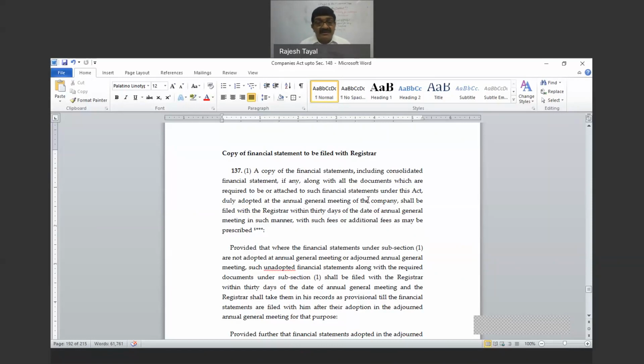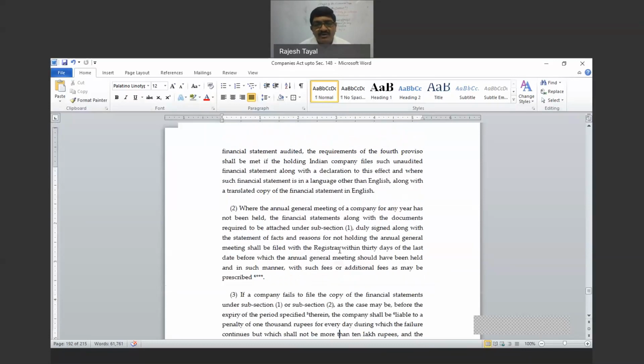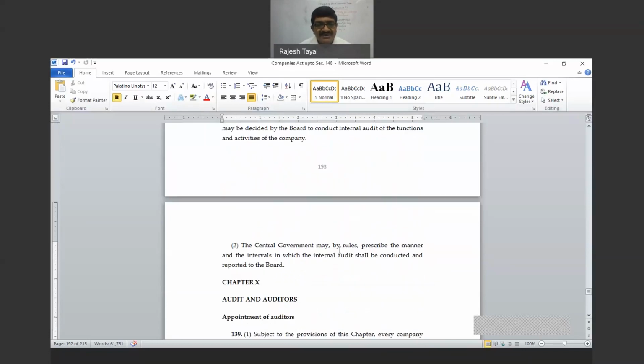And when the AGM is held, then you can file it again. When the financial statements are placed in the AGM, and for some reason those are not adopted, then still you have to file the unadopted ones, giving the reason for non-adoption, and later on when those are adopted, you have to file the adopted ones. So this is section 138, and I think this is the end. 138 is the last section, that is about the internal audit, so I'm not going to discuss it in detail. And then the next chapter is about the audit.